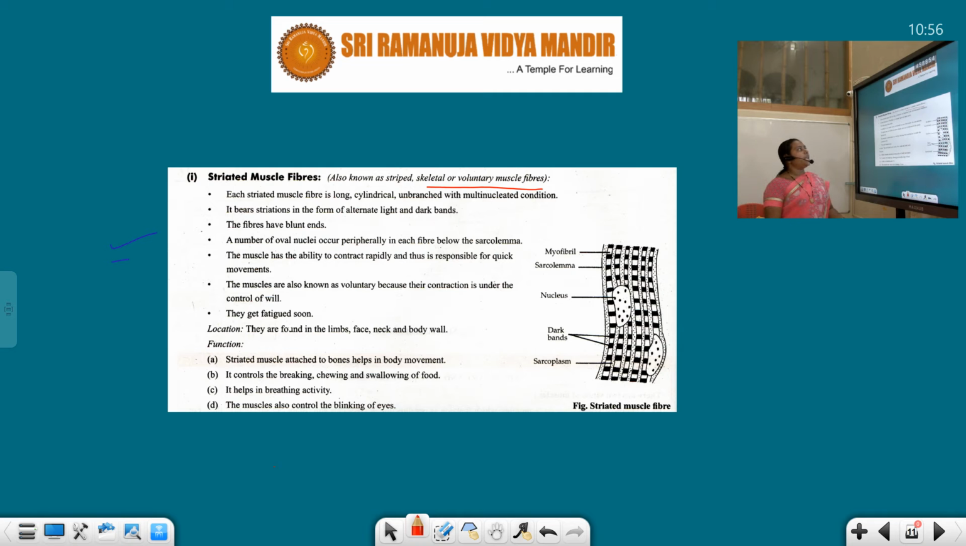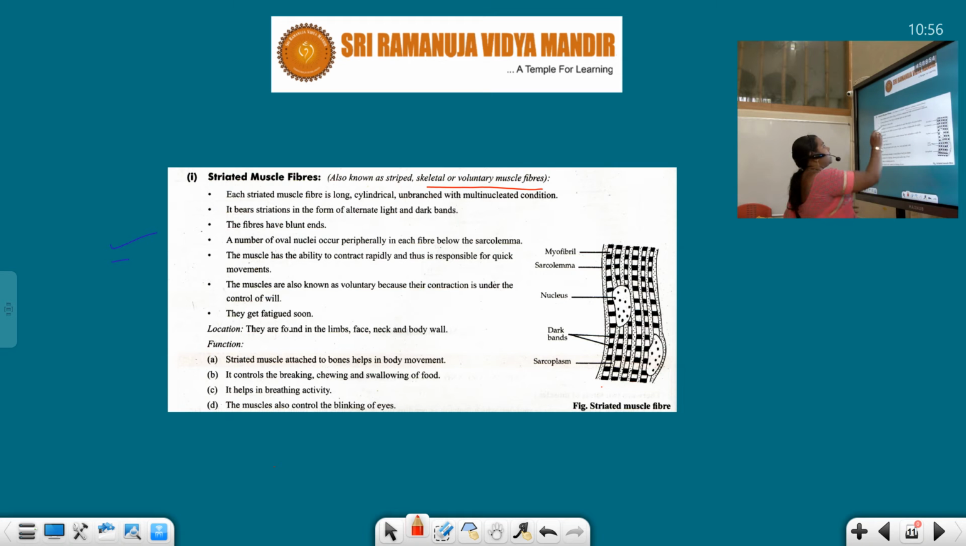Okay, see students, each striated muscle fiber is long, cylindrical and unbranched with a multinucleated condition. That's a very unique character that our striated muscle has. It is long, cylindrical, multinucleated and unbranched cells. You just see the picture on the board.